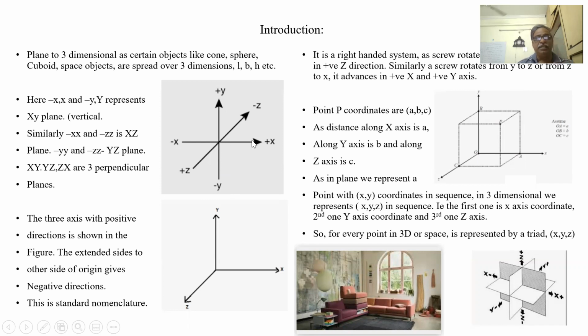Just like x and minus x, we have x, y, z. Always remember x, y, z. When from x we move in the anti-clockwise direction, we get y. From y, if we move anti-clockwise, we get z. Again from z, anti-clockwise. Now, what are the planes here?